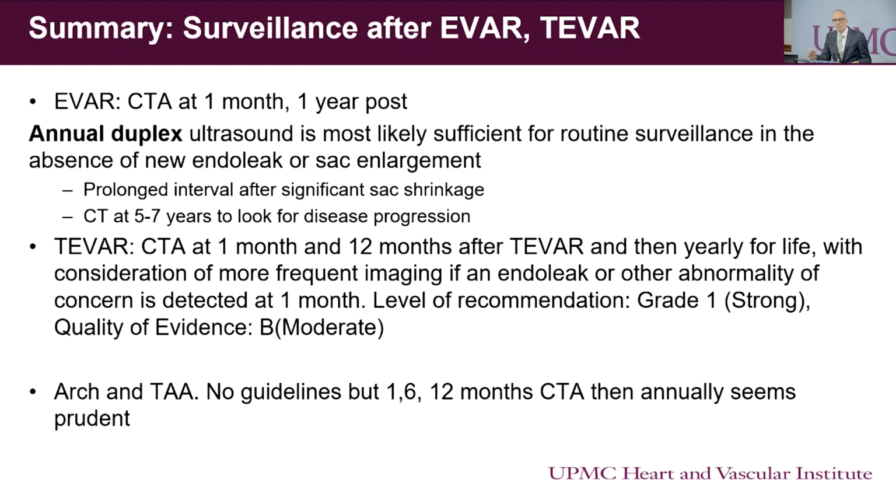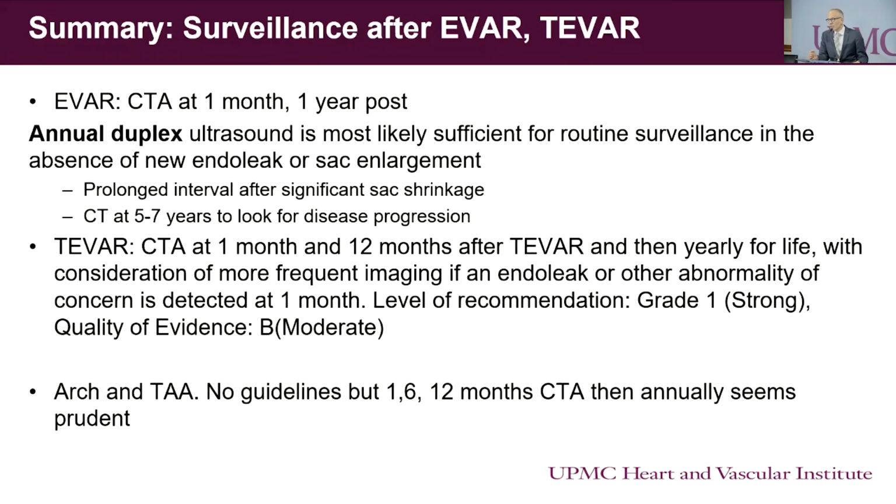And if that looks fine, then you can switch to an annual duplex ultrasound, which is what the guidelines call for. Perhaps in those patients in whom the aneurysm shrinks to less than 4 centimeters, you can extend your surveillance schedule to up to 3 years. But always keep in mind the association with thoracic aneurysms, and perhaps doing a CT scan at 7 years to look for thoracic aneurysms in those patients who were previously treated with a AAA.